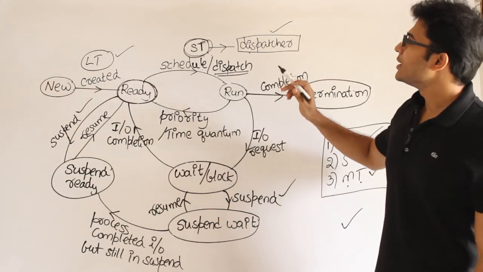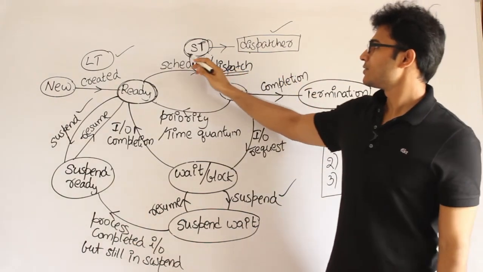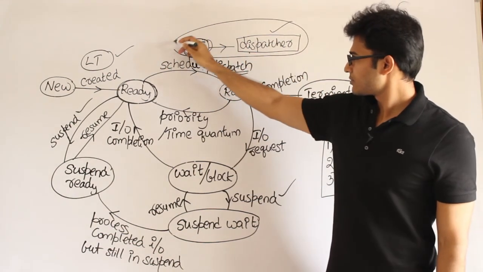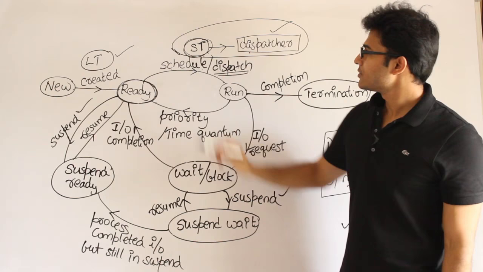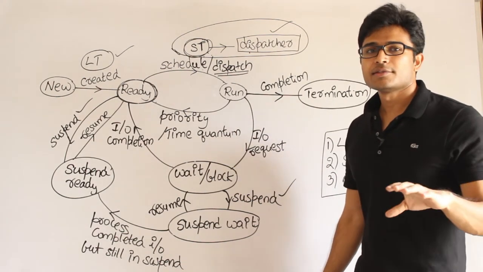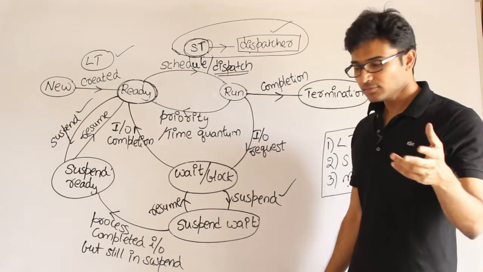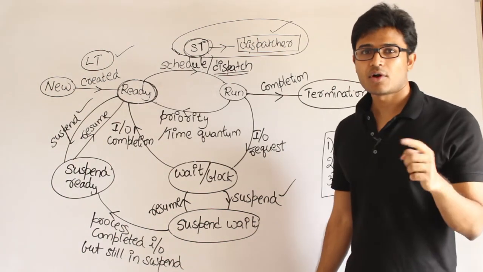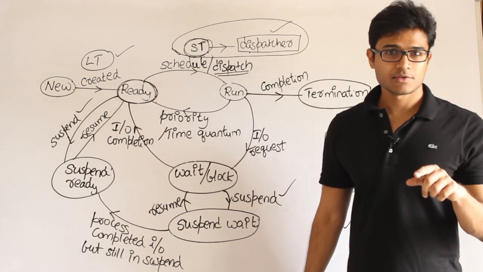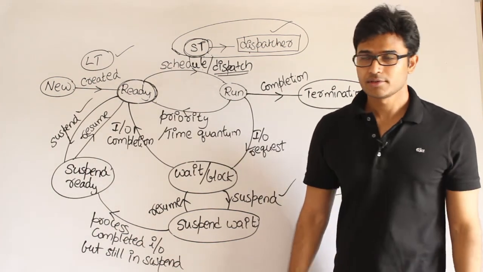So here the main thing that gets affected is that you should have a very good short-term scheduler, so that it picks processes in such a way that there are fewer context switches, because every context switch is going to take some time. That is called context switching time, and it depends on the size of the context, right?